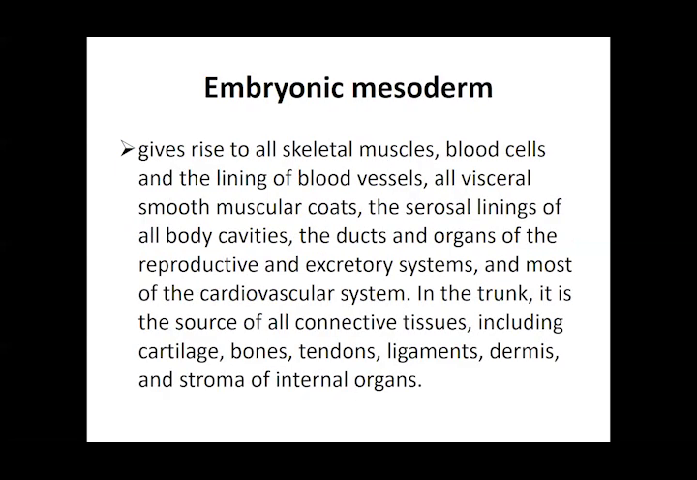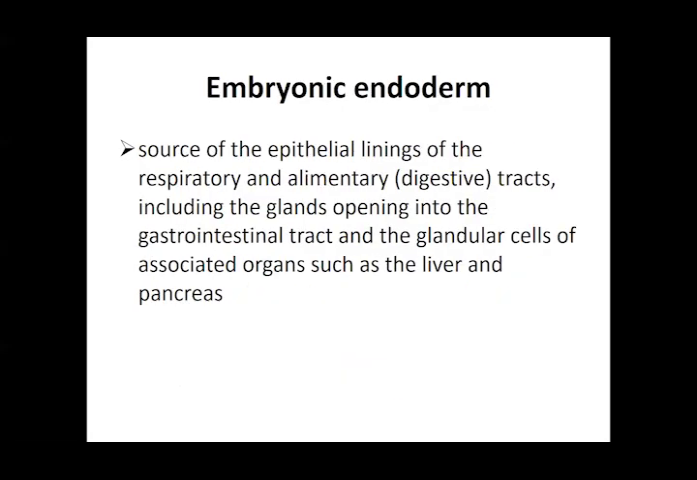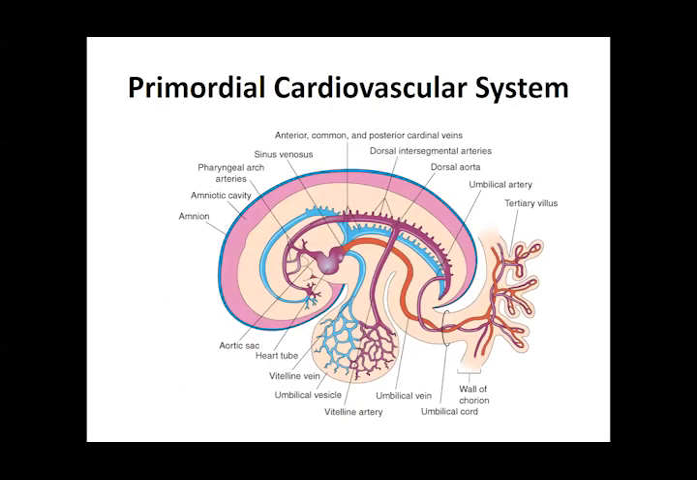Then mesoderm: muscles, blood vessels, bones, all the muscles which are there, then the linings, most of the cardiovascular system, the trunk. It is the source of connective tissue, cartilage, bone, tendons, ligaments. So a lot of things are being developed from the mesoderm, right? These are the derivatives you have to know, enumerate them. So now let's recollect all that we have done from the slide when we started.